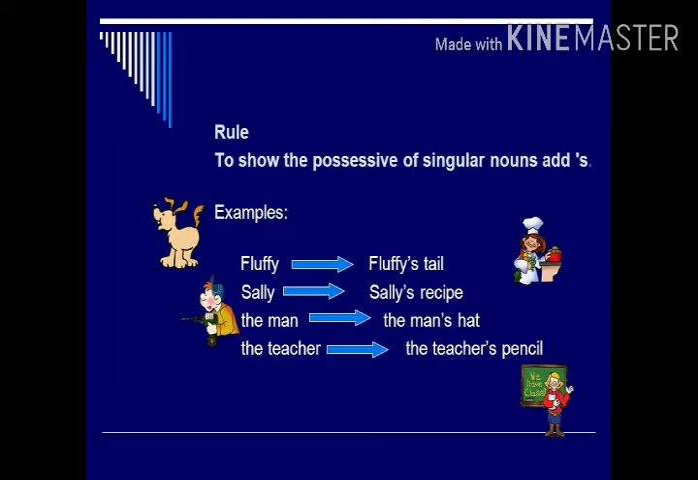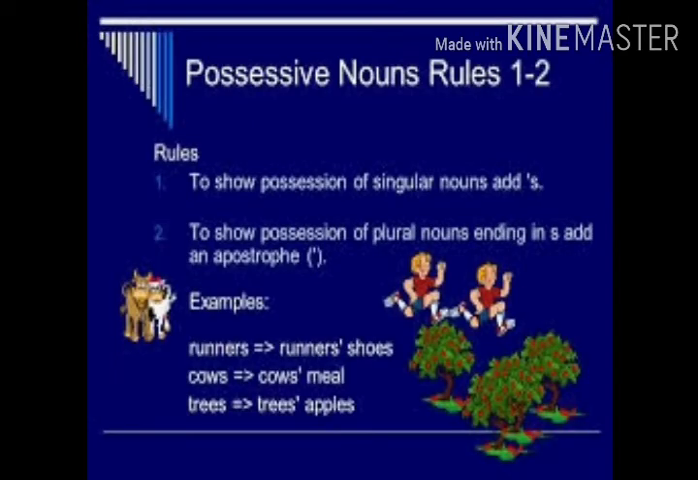Now, possessive nouns. To show the possessive of a singular noun, add apostrophe s. So, if you are talking about a singular noun, we put an apostrophe before s, like Fluffy, Fluffy's tail. Sally, Sally's recipe. The man, the man's hat. The teacher, the teacher's pencil. Next we are going to see the plural noun in possessive nouns.